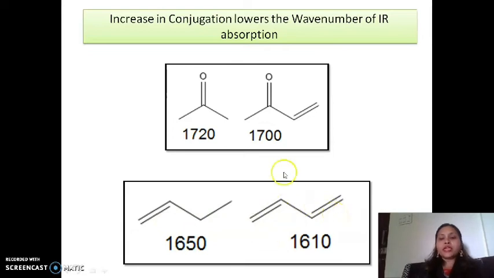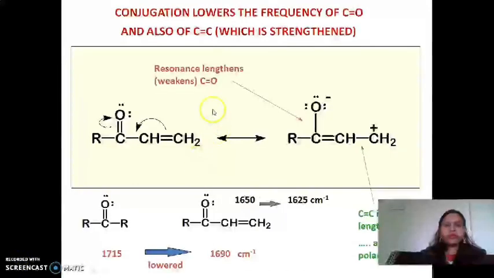These two examples show that as there is an increase in conjugation, the frequency of absorption will be lower. Conjugation lowers the frequency of the carbonyl group and also of the C double bond C. This is the example of how it lowers the strength of the carbonyl group.